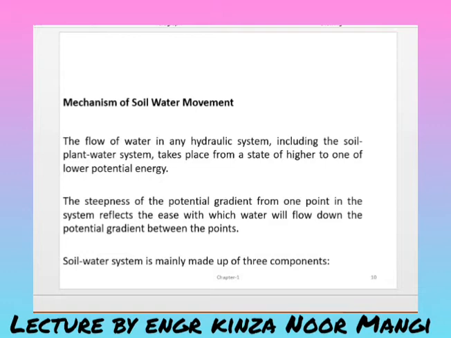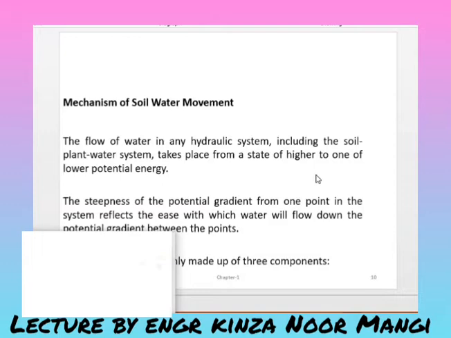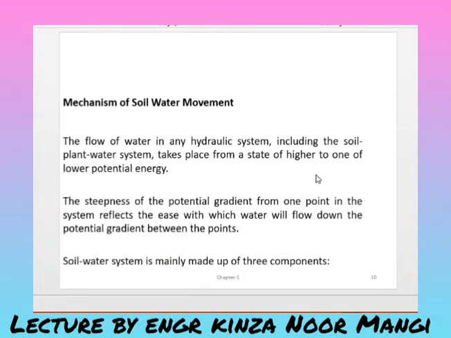The second point is that the steepness of the potential gradient from one point in the system reflects the ease with which the water will flow down the potential gradient between the points. This means that steepness means slope. If a surface is sloping, then there is a difference between the potential energies between 2 points, and then water starts to flow. That's simply what this point is trying to say.